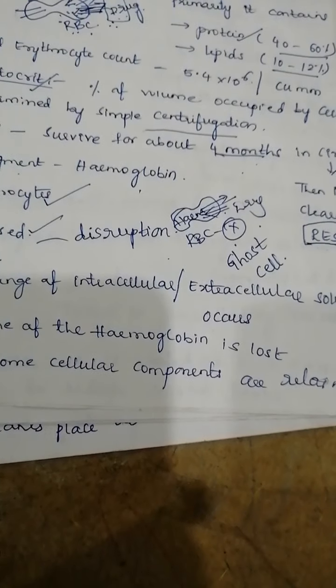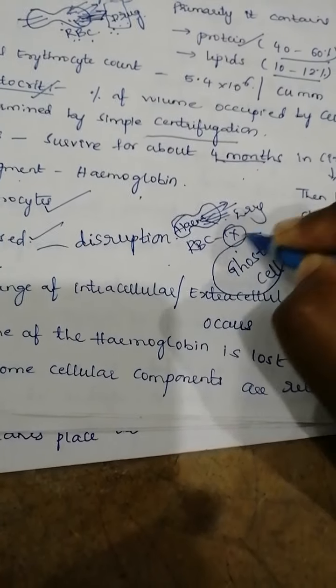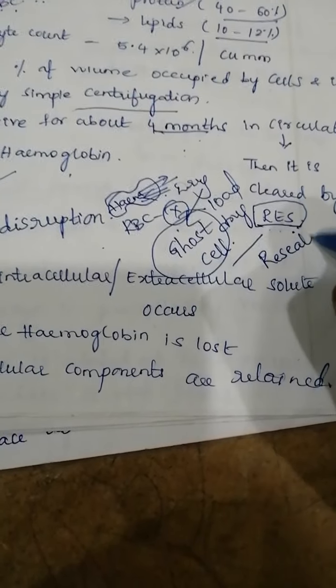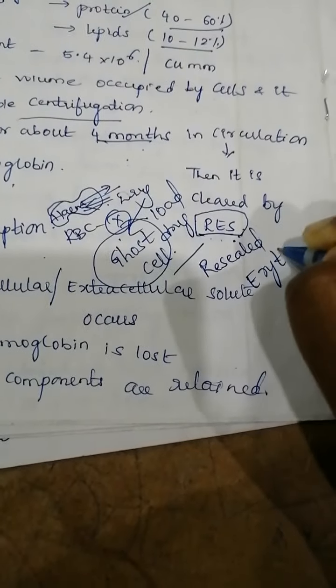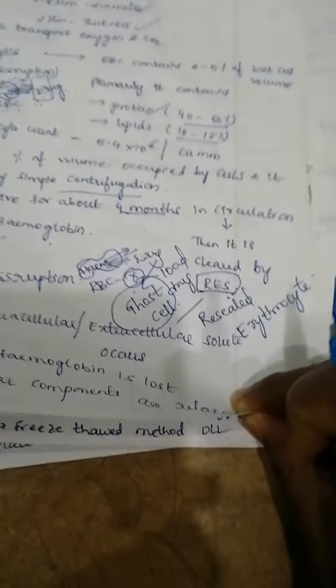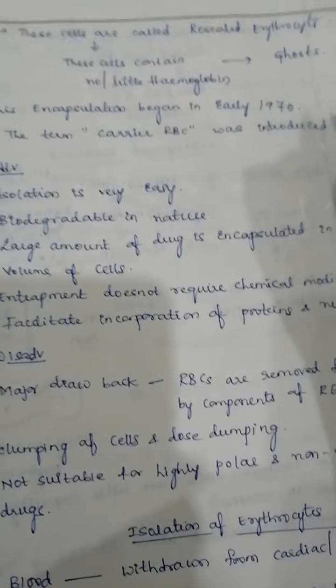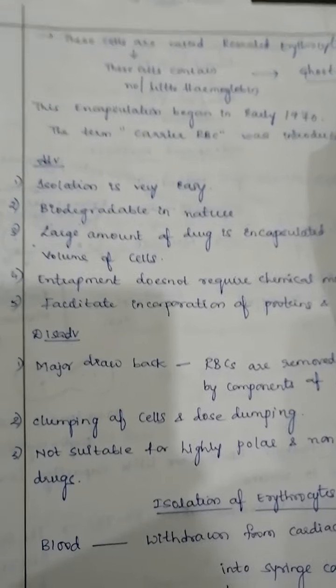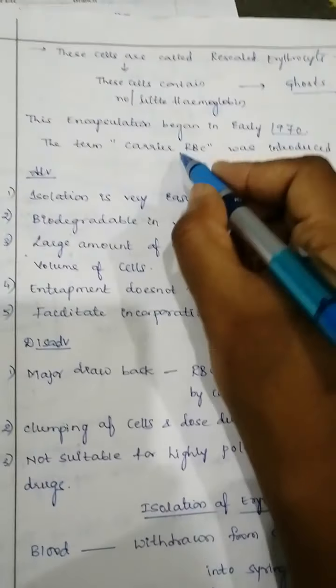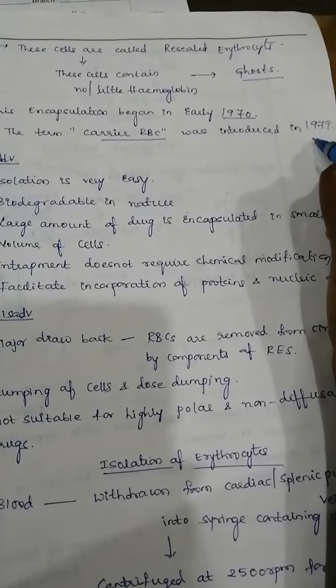Okay, in this ghost cell, we are going to load the drug molecules. Then that cell is called the resealed erythrocyte. So this is the main process of how the disruption of the cell will take place and how the drug loading into the cell will occur. Next, I spoke about ghost cells. This encapsulation began early, in 1970, and the term carrier RBC was introduced in 1979.